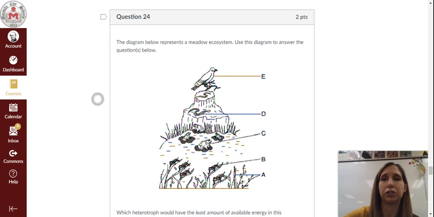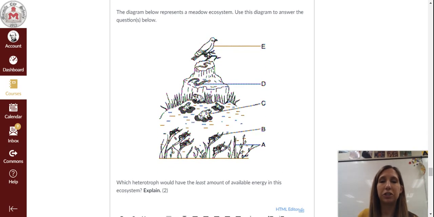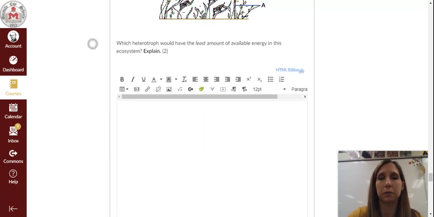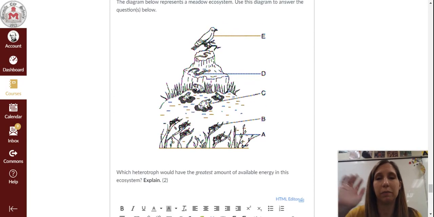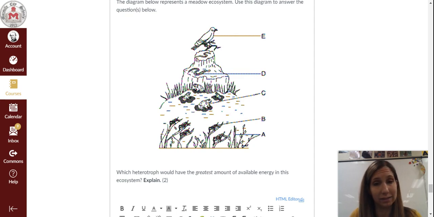All right, question 24. Which heterotroph in the same diagram would have the least amount of available energy in this ecosystem? Explain. This one's worth 2 points. Tell me the letter and then also explain in a sentence why you think that would be the case. Question 25, same diagram. Which heterotroph would have the greatest amount of available energy in this ecosystem? And again, explain. Okay, so greatest amount of energy.